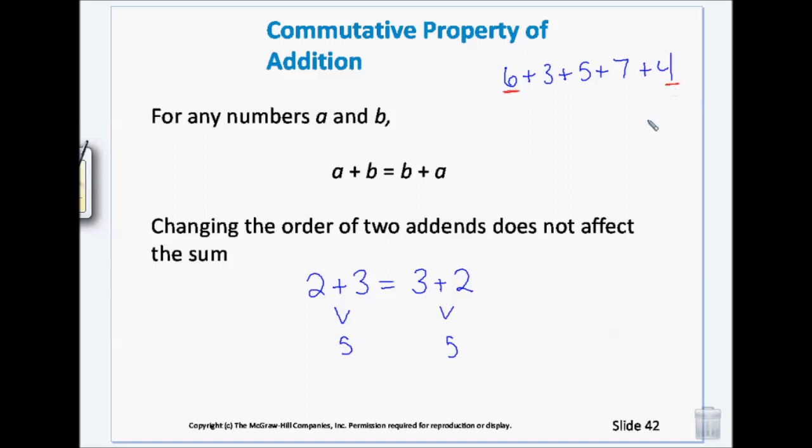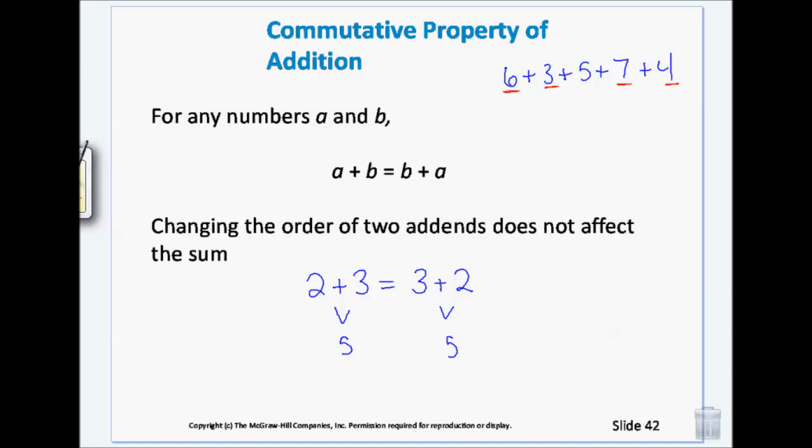So I could put those together. And then 7 and 3 is 10. So I could put those together. So I have 10 plus 10 is 20 plus 5, 25. That's faster than going, okay, 6 plus 3 is 9, plus 5 is 12, plus 7. Does that make sense? So this is a useful property for rearranging things to make it easier.